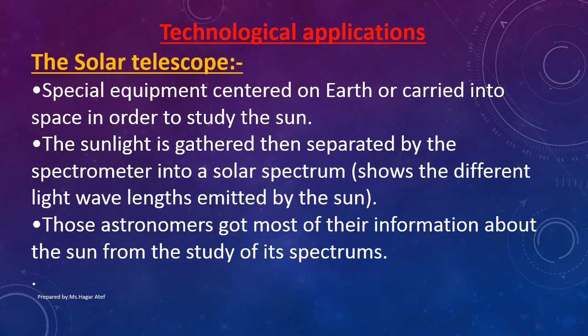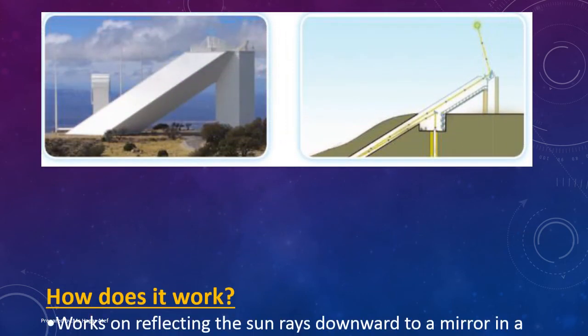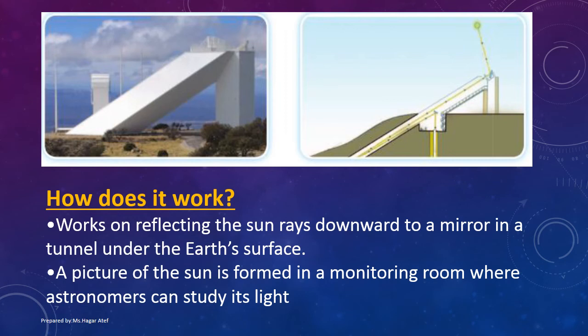Astronomers got most of their information about the Sun from the study of its spectrums. How does it work? It works on reflecting the sun rays downward to a mirror in a tunnel under the Earth's surface. A picture of the Sun is formed in a monitoring room where astronomers can study its light.